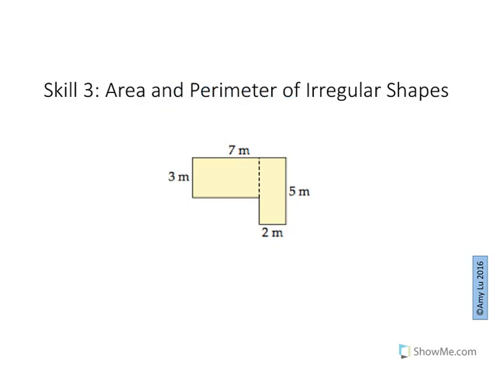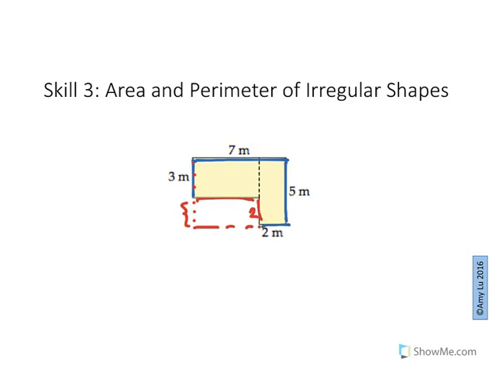So if we look closely, we have a 3, a 7, a 5, a 2, but then we have two sides where we actually do not know the measure. But this is what we do know. We know that if this part is 3 centimeters long, and if we keep going straight down to fill out this rectangle, that this missing mysterious part has to be 2 meters.